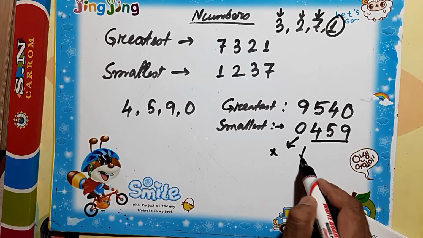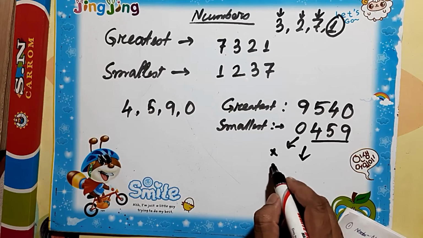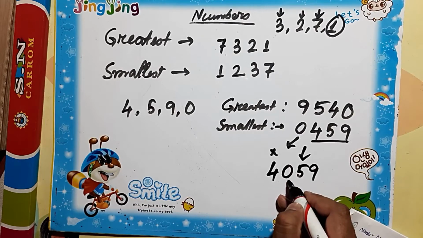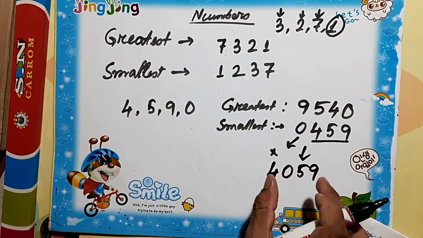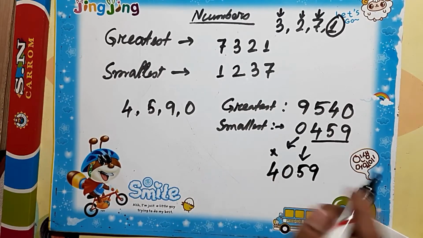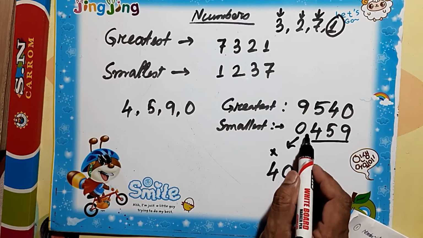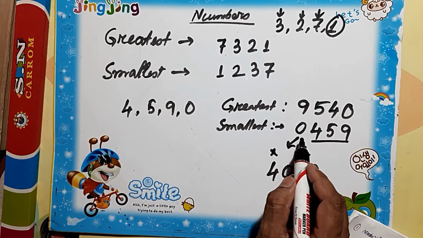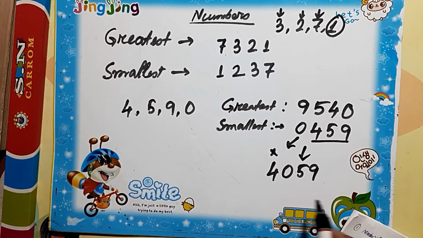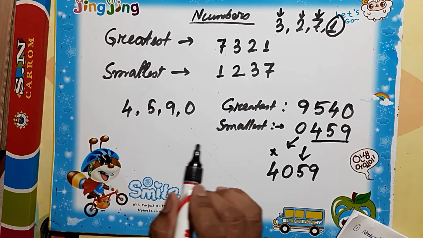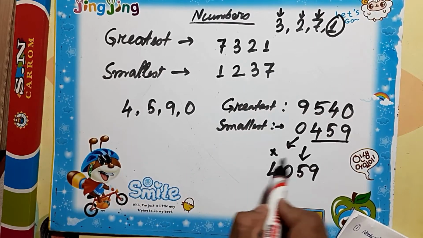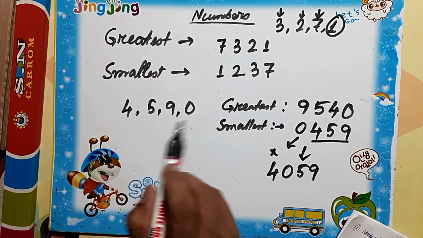So here we will reform that number like 4059. We put 0 in the second position so that it remains a 4-digit number. This is a very important property: we can't put 0 in the leftmost position, because it has no value there. So we always have to put 0 in the second place. So we have learned how to form the greatest and smallest numbers.